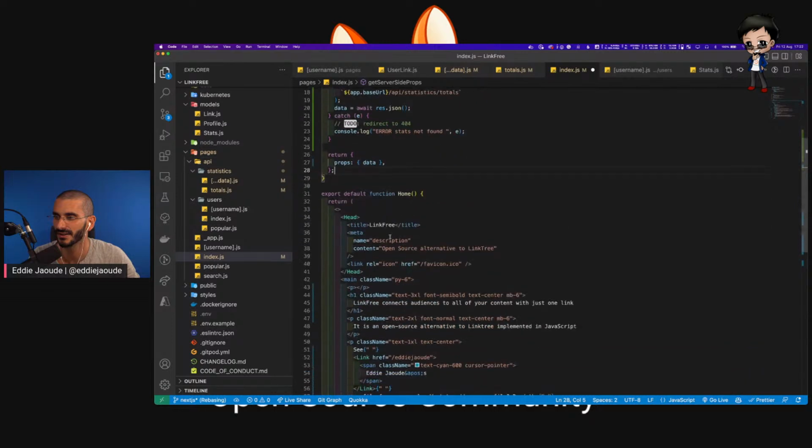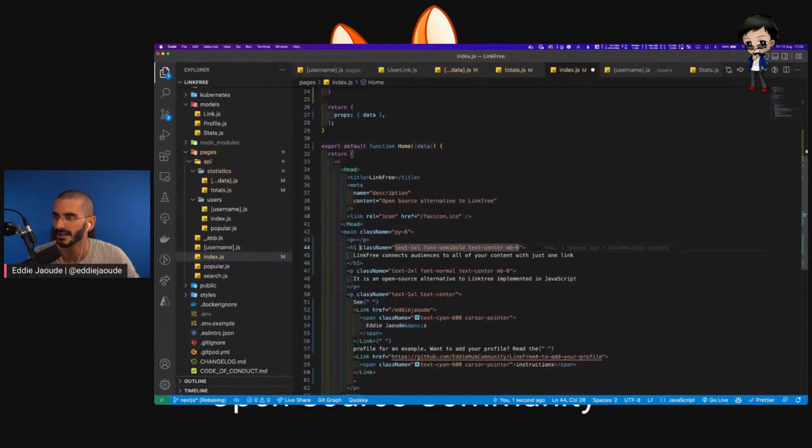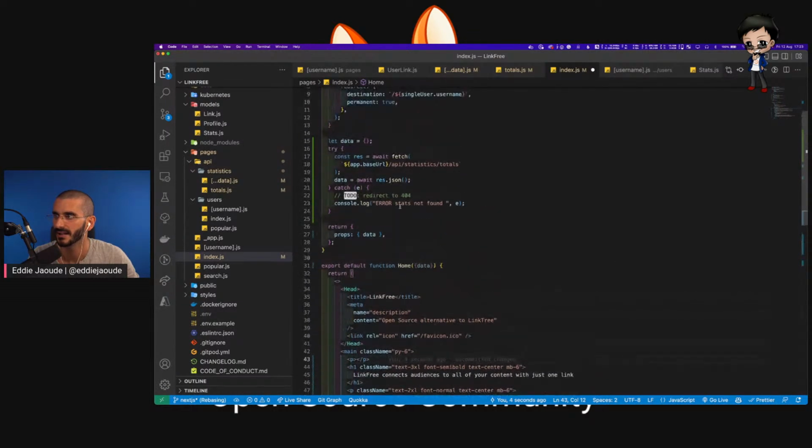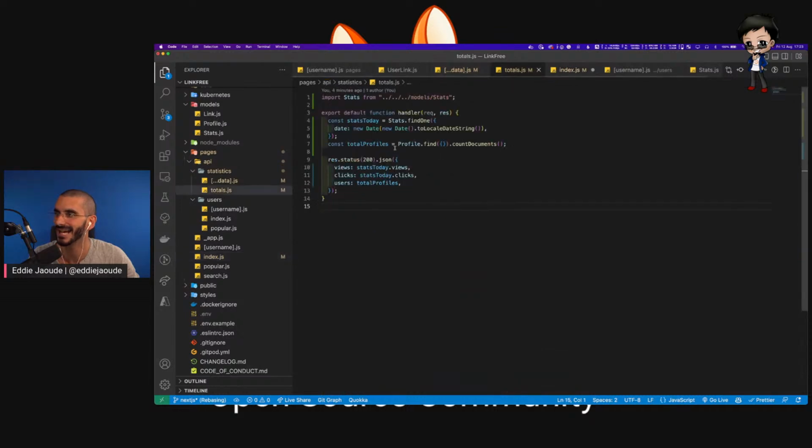And then what we can do here in the data, it'll be passed in here, I think, if I remember correctly. And then here we can display, because totals will always give us the today. It's always going to give us the total users in the database, and also the stats of clicks and users today. I wonder if we want all the totals. So we could then, on this collection, count them all up, potentially. But for now, we'll just get today's stats. Maybe we could just say today.